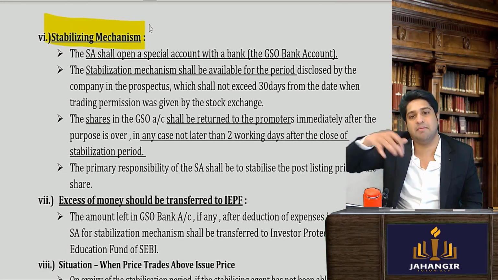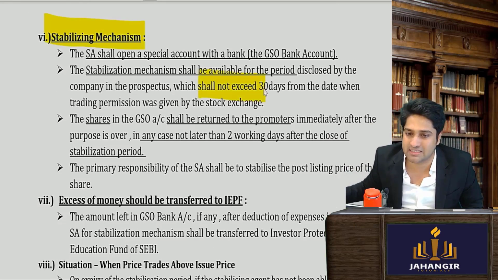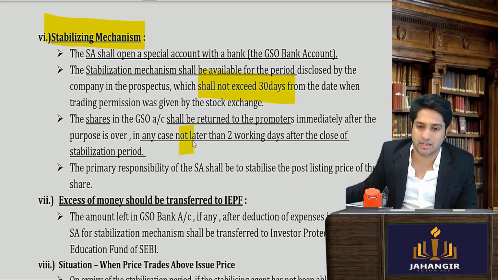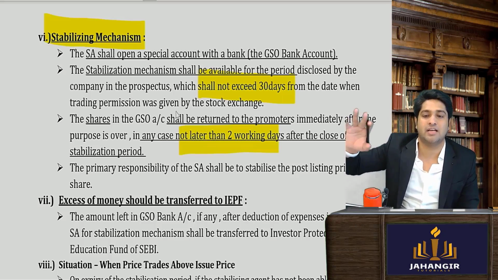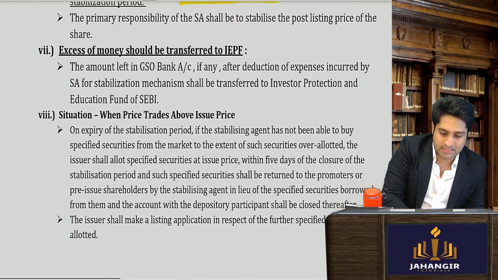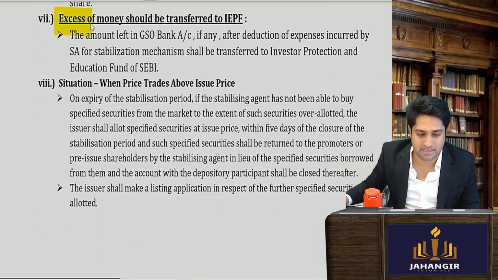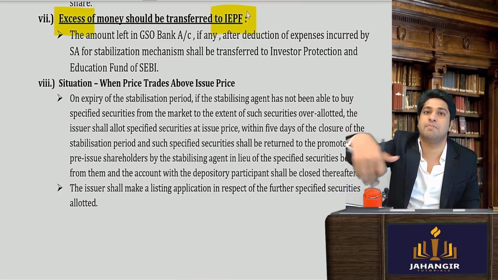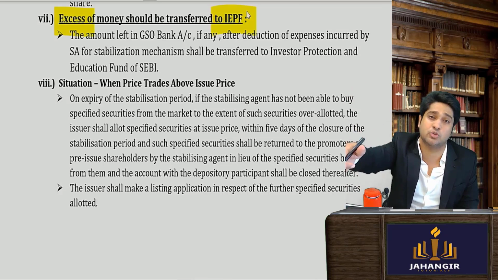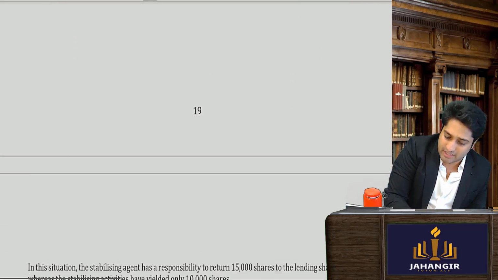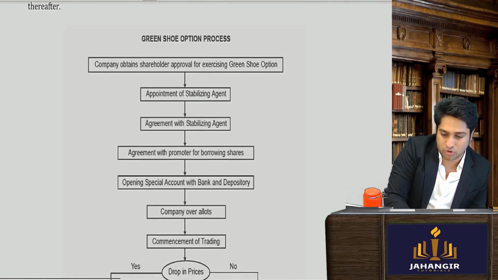This entire stabilizing period will go on for a maximum of 30 days. And the moment the 30 days is over, within the next 2 working days, he has to return the shares to the promoters. Excess money will go into the IPF, and shares which could not be bought back will be separately allotted by the issuer at the issue price and then listed onto the stock market. So I am done with the green shoe option.